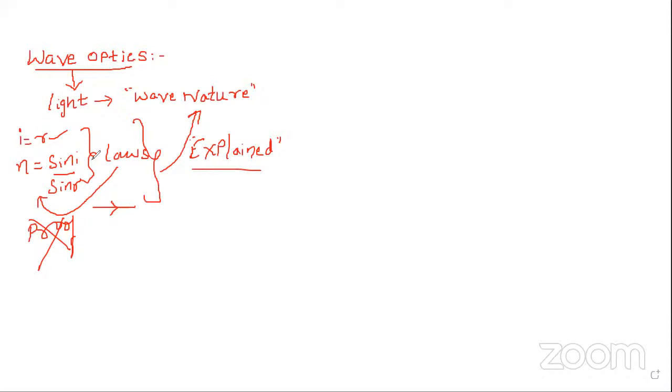And this wave theory was first explained by the scientist Huygens. So who explained the concepts of the wave nature? Huygens gave the concepts of the wave nature of light.